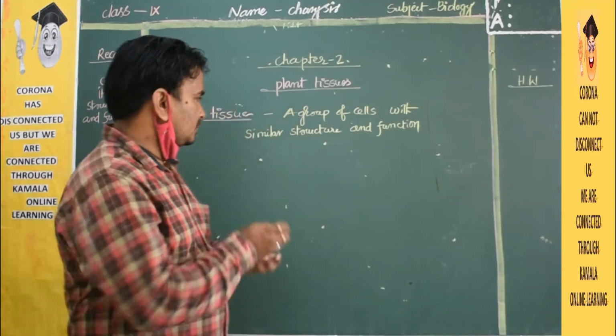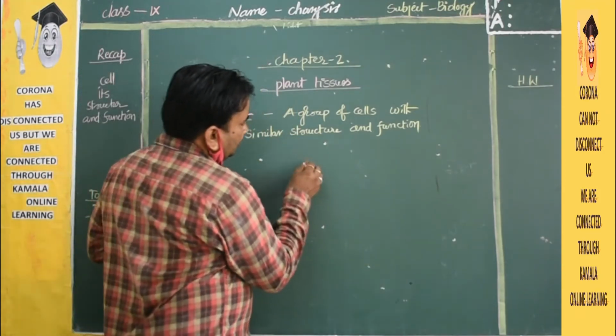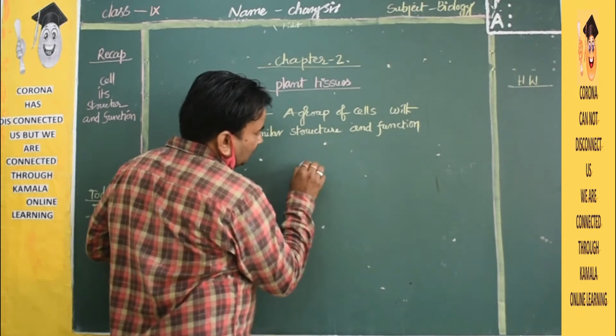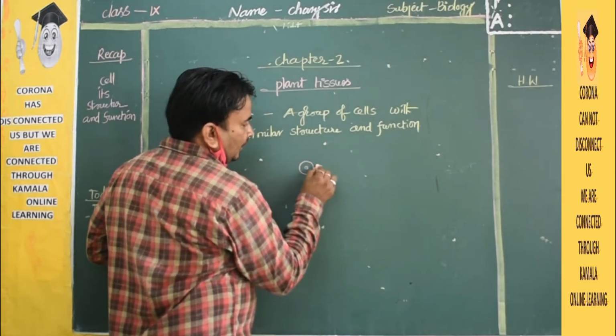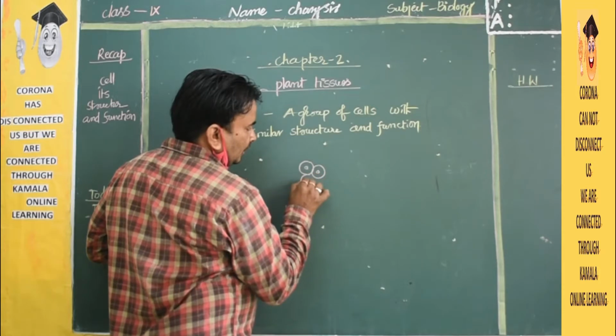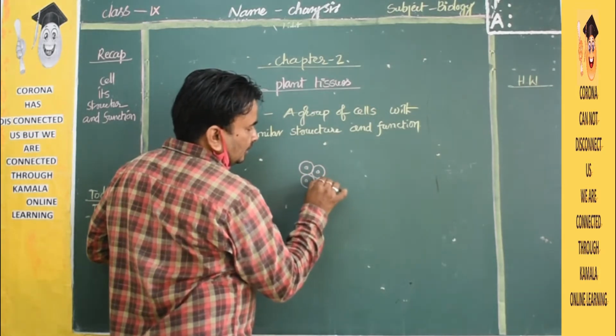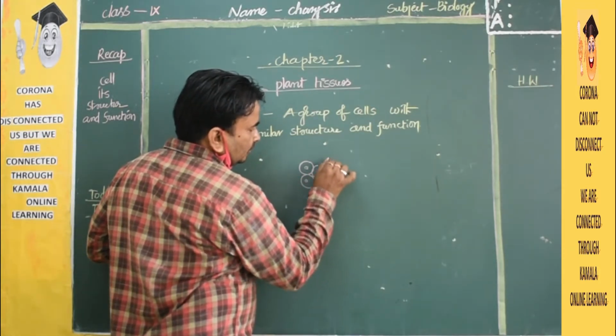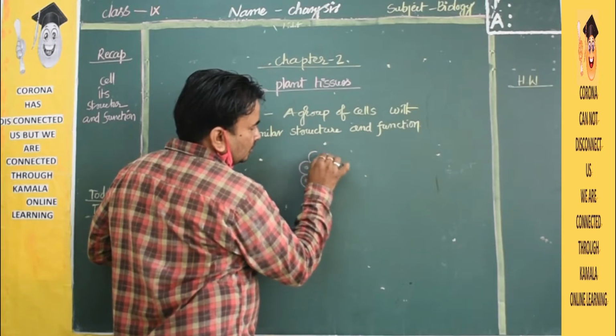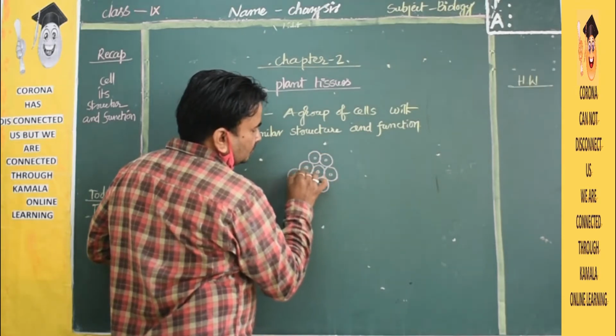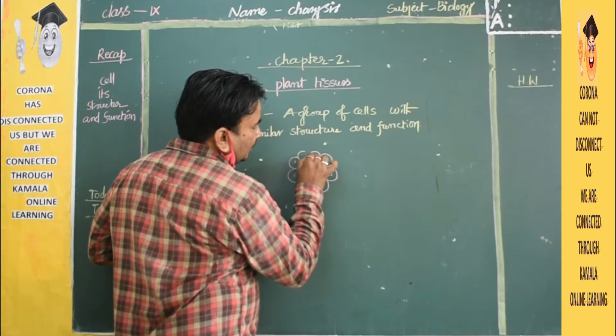A group of cells is called a tissue. One cell nucleus, another cell nucleus, another cell nucleus, like that is a group of cells with similar structure.